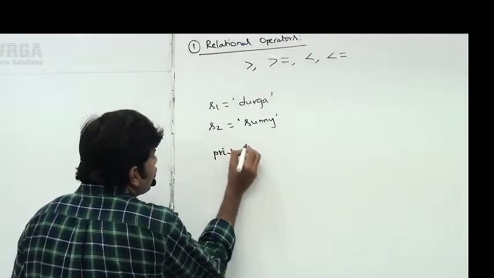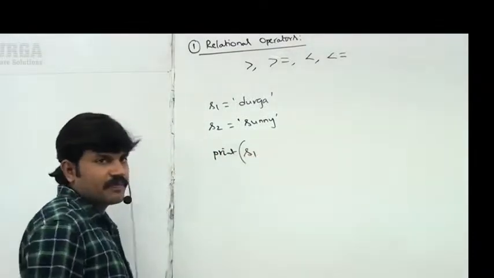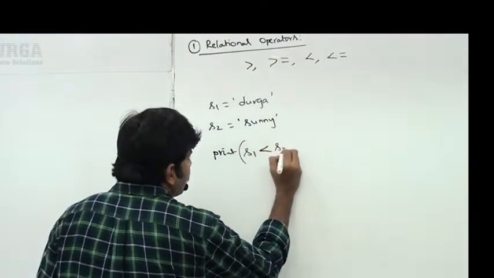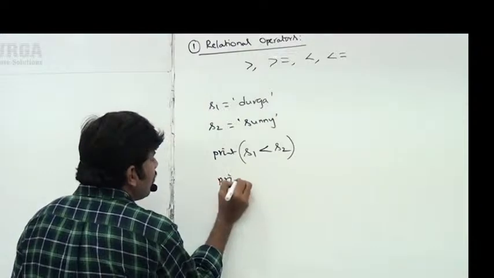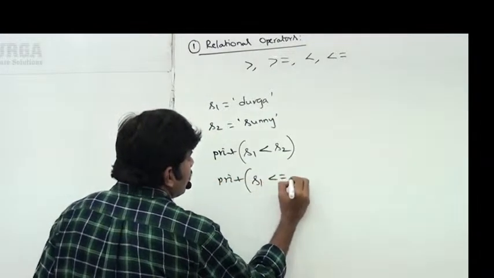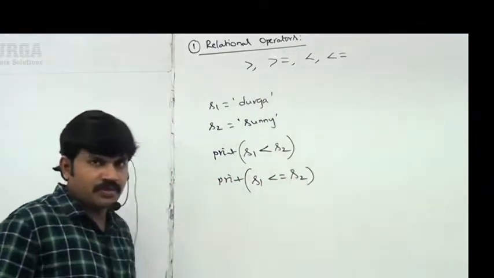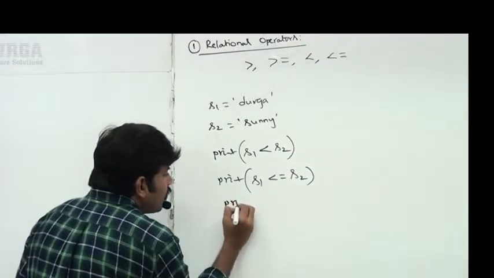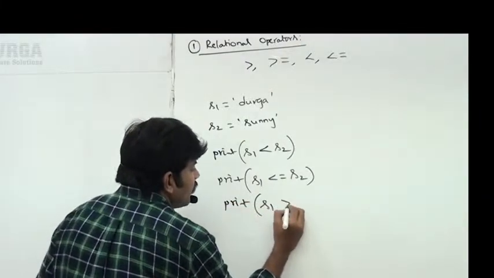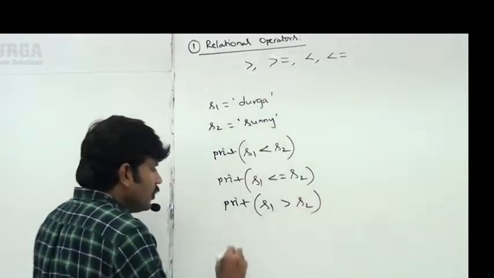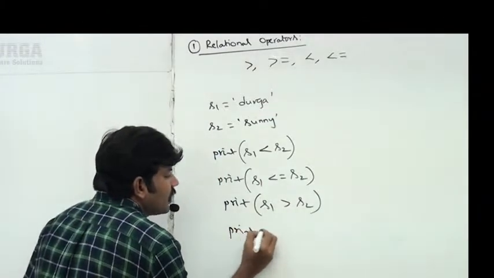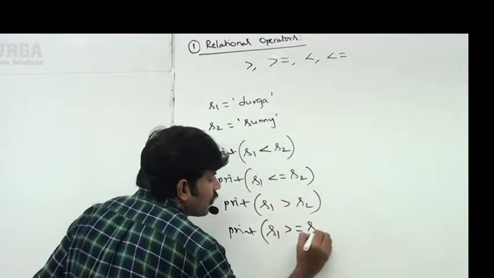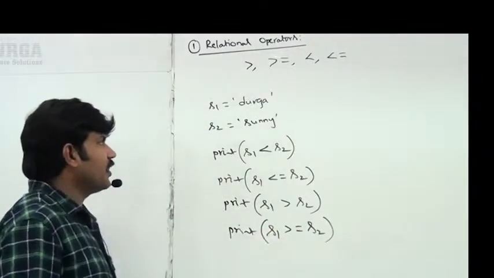Print of S1 less than S2. Print of S1 less than or equal to S2. Print of S1 greater than S2. Print of S1 greater than or equal to S2. Like this we are taking.